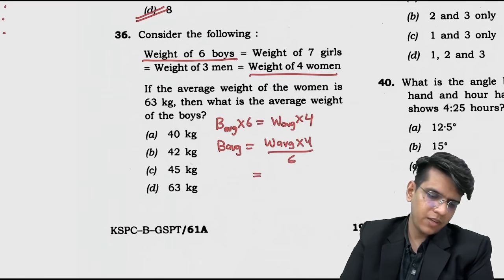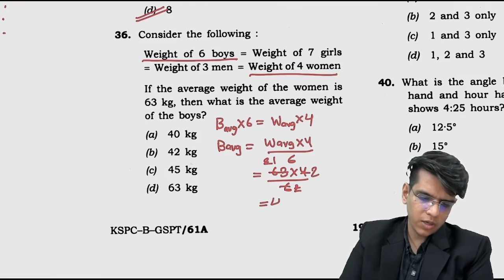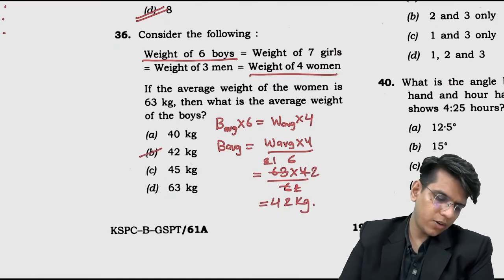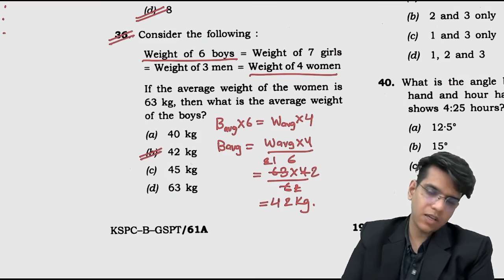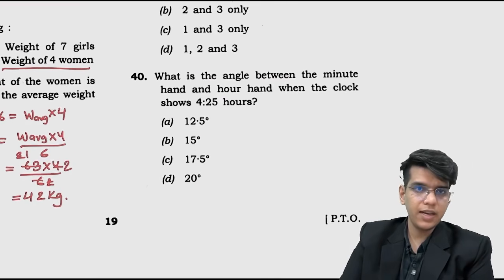So for woman, average is given to us 63, 63, 1, 4 by 6. 3 say this is 22, this is 2, this is 2. So 21 into 2 is 42 kg. The average weight of the boys is 42 kg. Answer is B. 36 का option B. Done. यहाँ directly दिख रहा है 40.